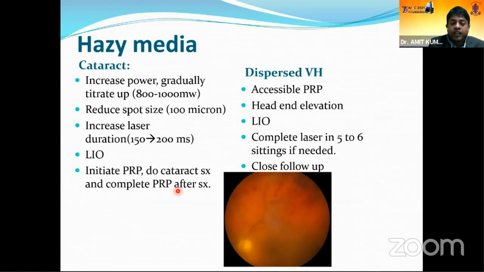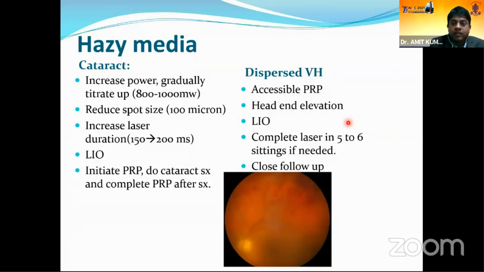Usually, if you are doing indirect ophthalmoscopy or a non-contact procedure, laser after cataract surgery can be started after 1 week to 10 days. If you are using a contact lens, then you have to wait for 1 month after the surgery. Similarly, in a dispersed VH, we can do accessible PRP, and we can ask the patient to maintain head elevation.